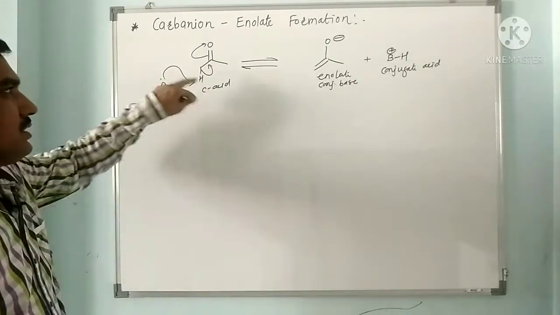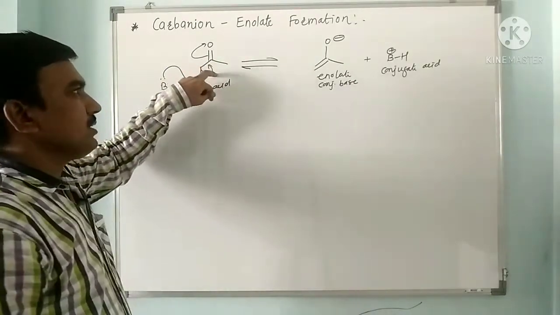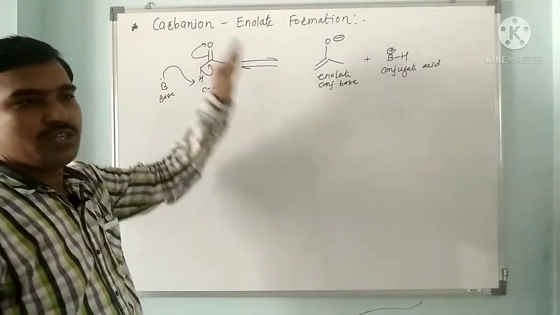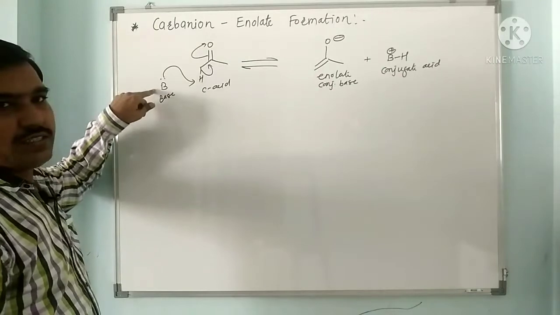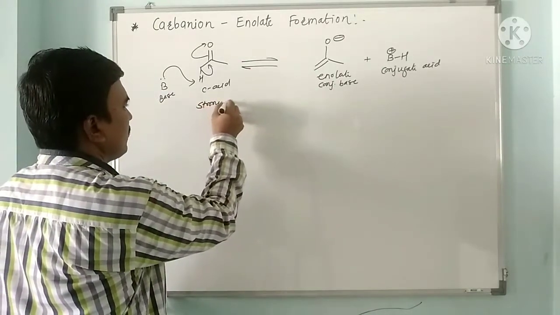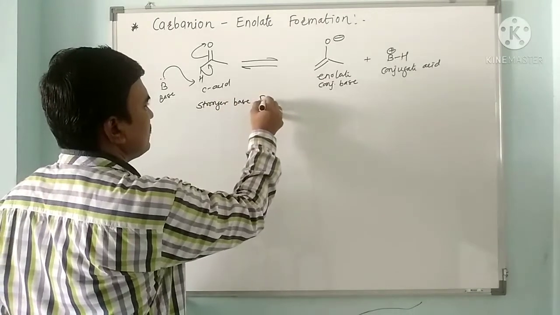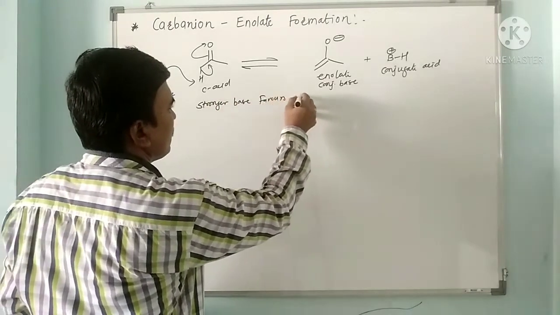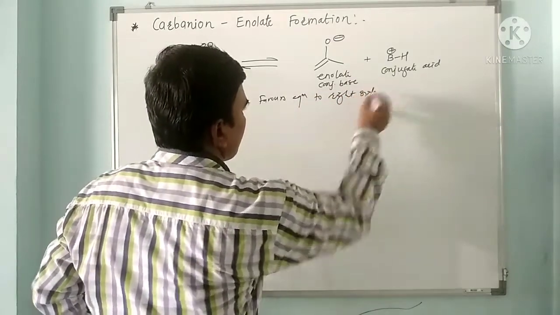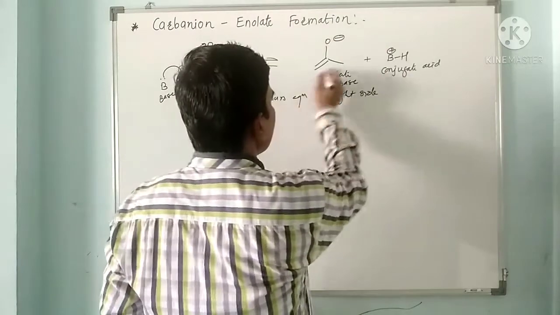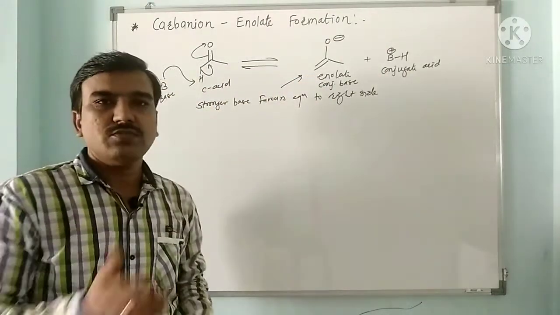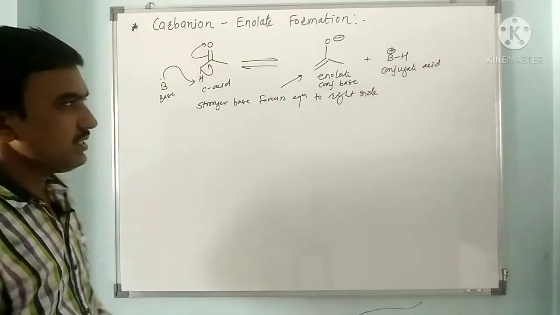So there is an equilibrium established between this carbonyl compound and the enolate, and this equilibrium totally depends on the basicity of the base. So stronger bases favor the equilibrium to the right side. This means when the bases are stronger, the equilibrium shifts towards the enolate side. So stronger bases drive the equilibrium to the right side, towards enolate formation.